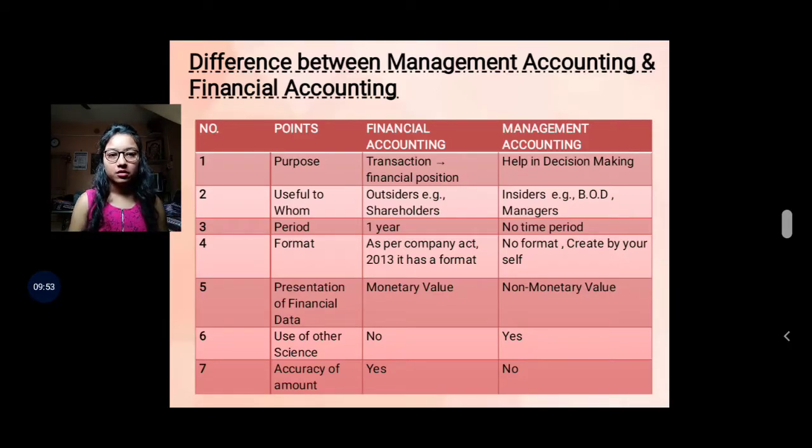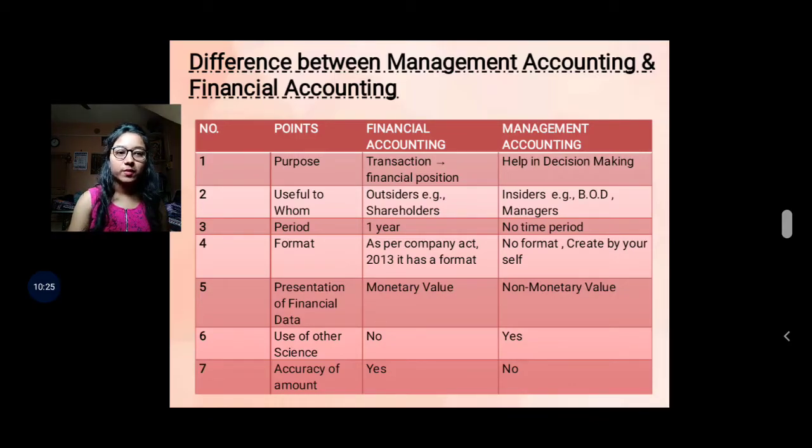Next, period. What is the time period of financial accounting? It is 1 year. I hope you know the financial year starts from 1st April and ends with 31st March. So the time period of financial accounting is 1 year.